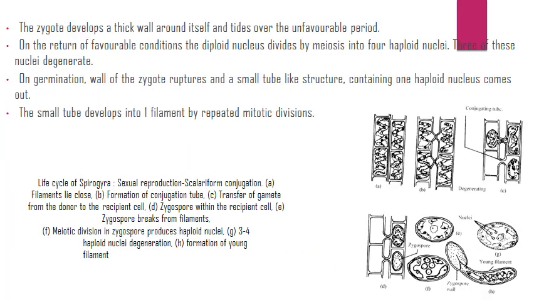The zygote develops a thick wall around itself and tides over the unfavorable period. On the return of favorable conditions, the diploid nucleus divides by meiosis into 4 haploid nuclei. Three of these nuclei degenerate, only one remains functional. On germination, the wall of the zygote ruptures and a small tube-like structure containing one haploid nucleus comes out. The small tube develops into one filament by repeated mitotic divisions.